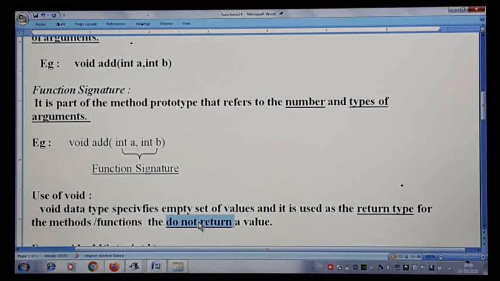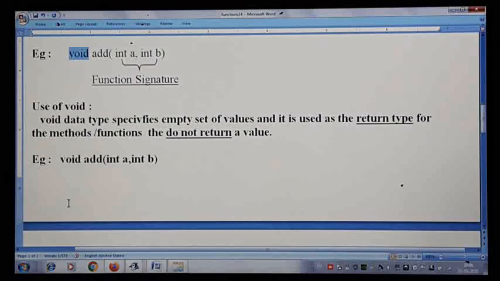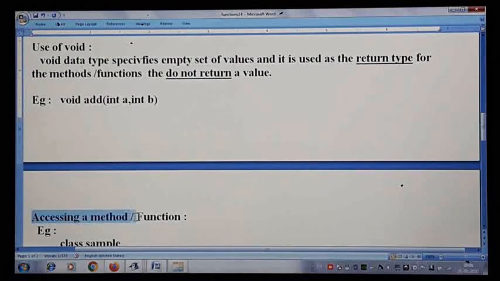So what exactly is returning a value, and how exactly do we return a value? We'll take one example and try to understand. Void indicates an empty set of values. When the method is not returning anything, we write the return type of the method as void. Along with that, we will also see how exactly we can call a function. Accessing or calling a method we will see, and also what exactly return means. What is the meaning of the return keyword?